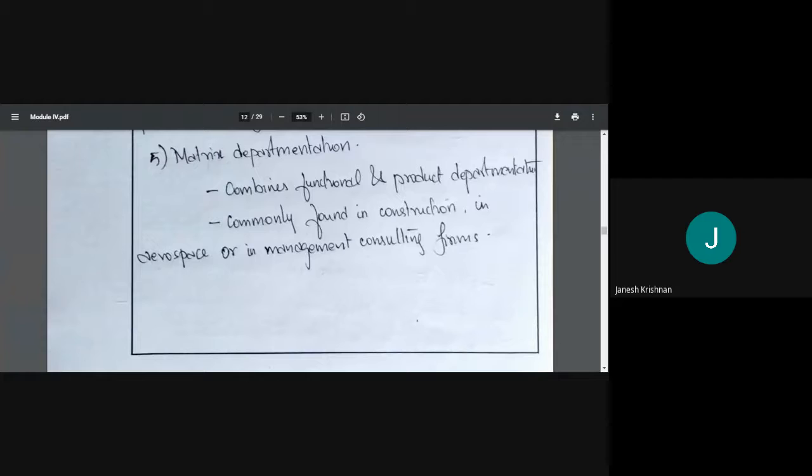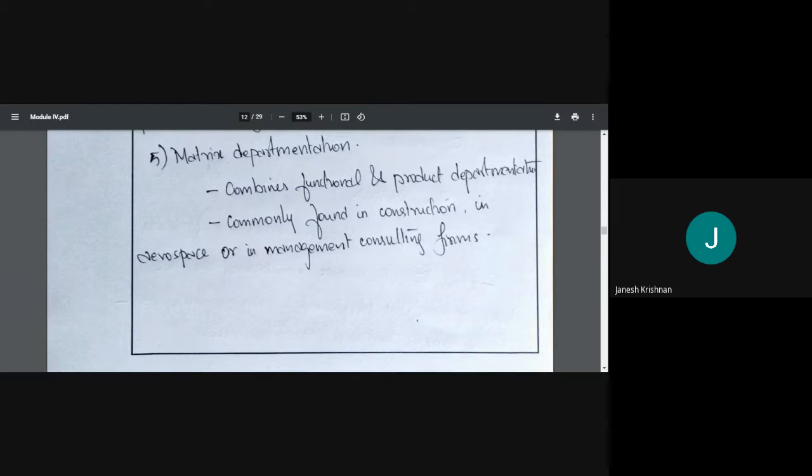Suppose you are in the design department. If it is a matrix department, you will be designing for the dam first. Once you are done with that, you will pass it on to the next department, estimation.